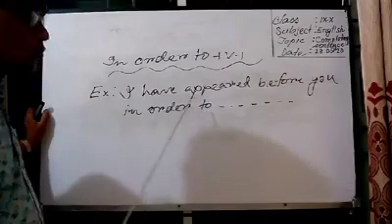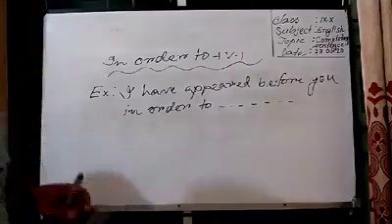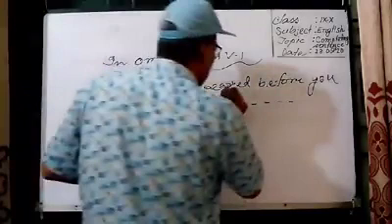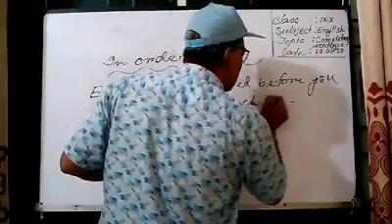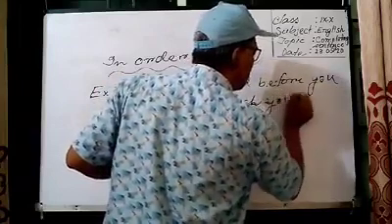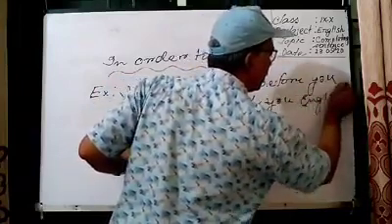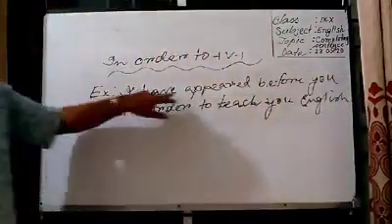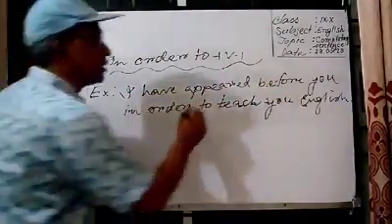I have appeared before you in order to teach you English. I have appeared before you in order to teach.